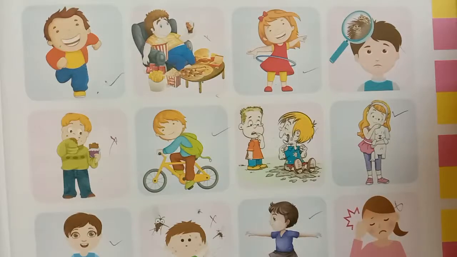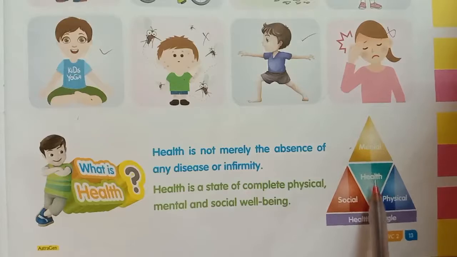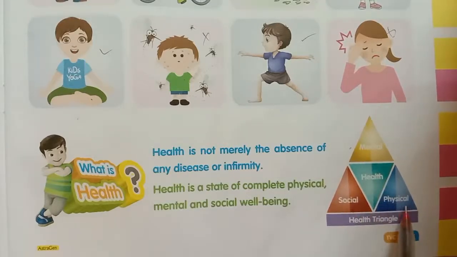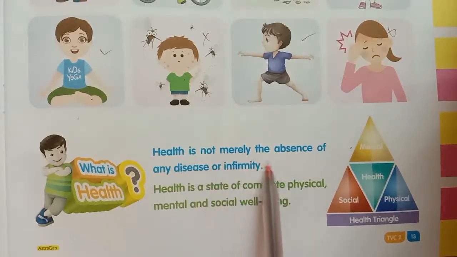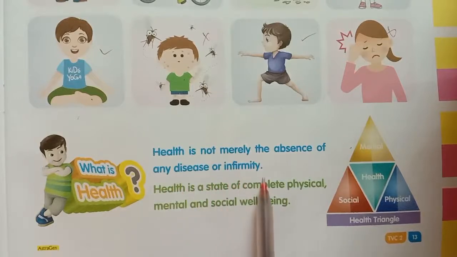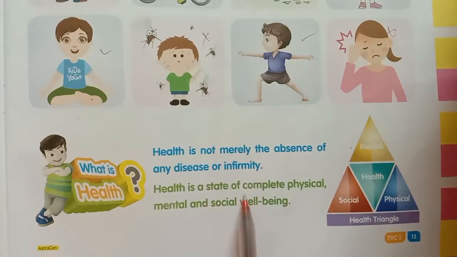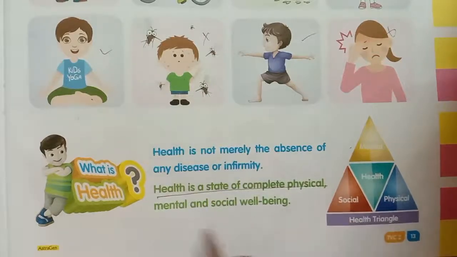Okay children. Next, look here. This is a health triangle. Health is mental, social and physical. Okay, what is health? Health is not merely the absence of any disease or infirmity. Health is a state of complete physical, mental and social well-being.